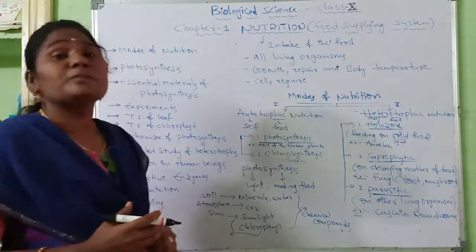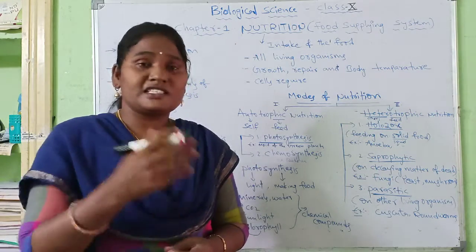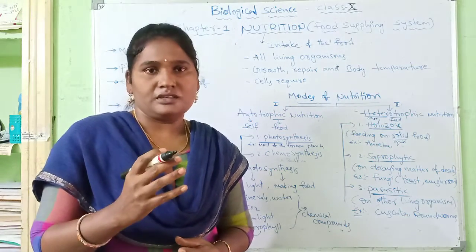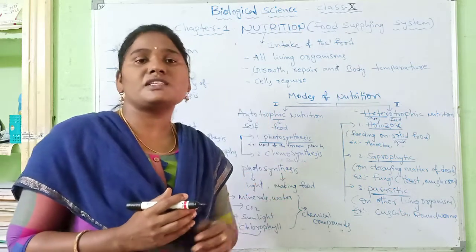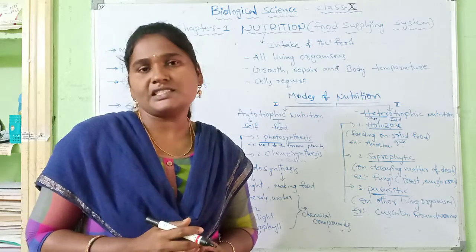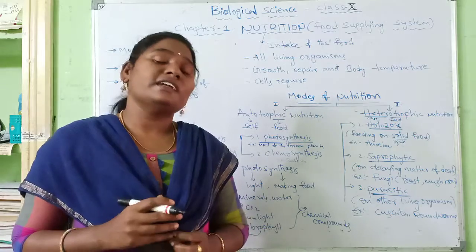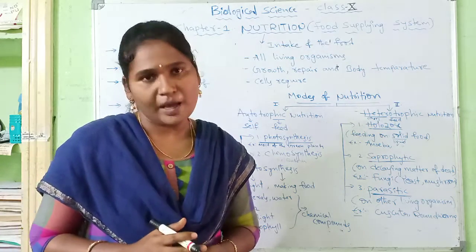Students, please listen carefully, understand thoroughly and be aware completely. You should apply this knowledge to your daily life, develop your scientific attitude and scientific skills, and make your life healthy and happy.